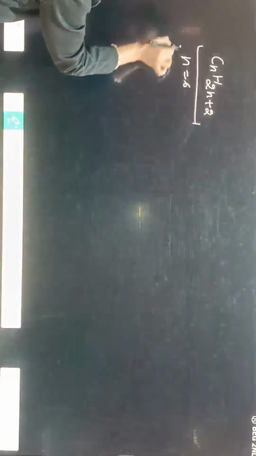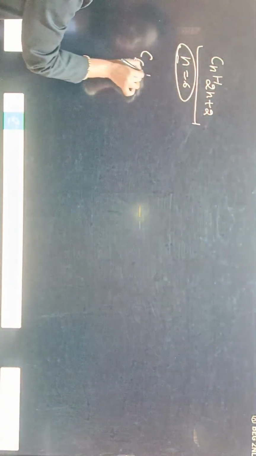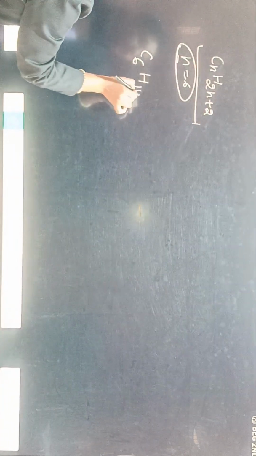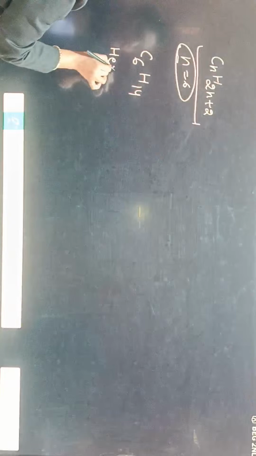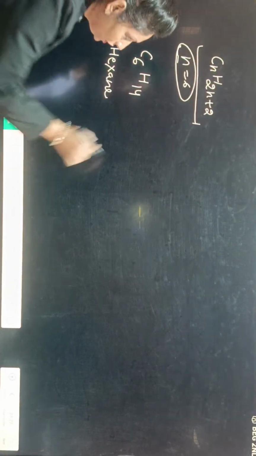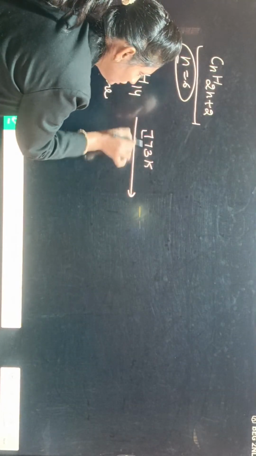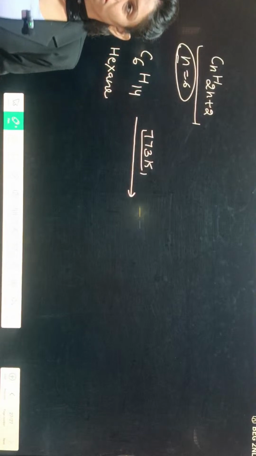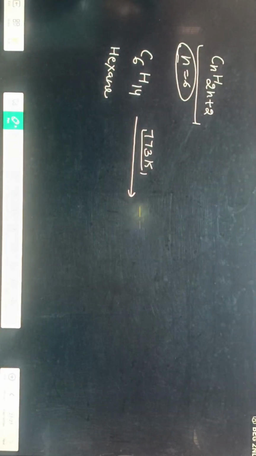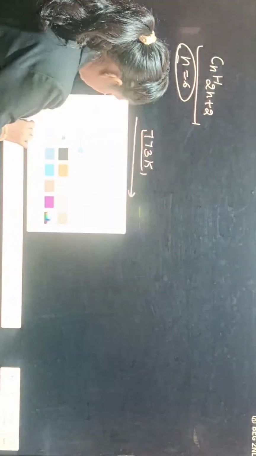Hexane means 6 carbons, so C6H14. If you heat this at high temperature, around 773 Kelvin, then it decomposes into smaller fragments.